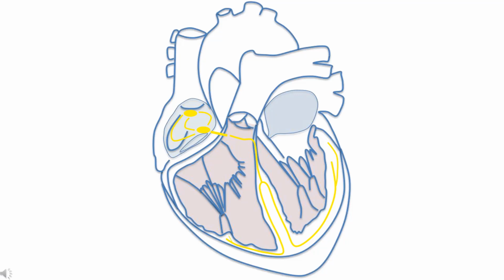All of the cells of the electrical conduction system, in fact, all of the cells of the myocardium, are spontaneously excitable and, if left to their own devices, will generate action potentials. However, since the sinoatrial cells are the least stable, they normally discharge first and drive the other cells to depolarize.